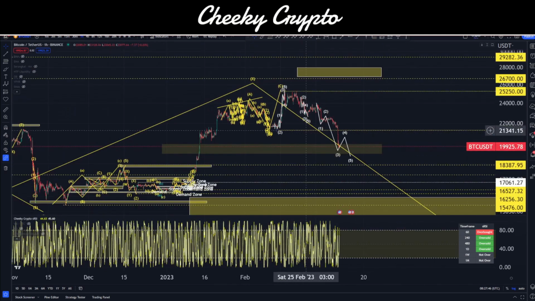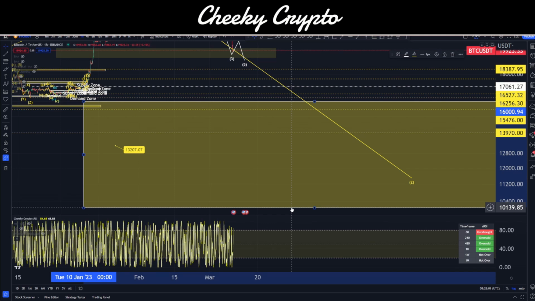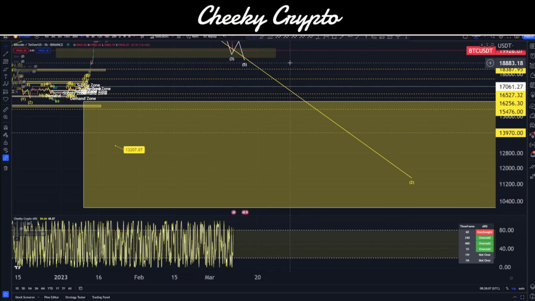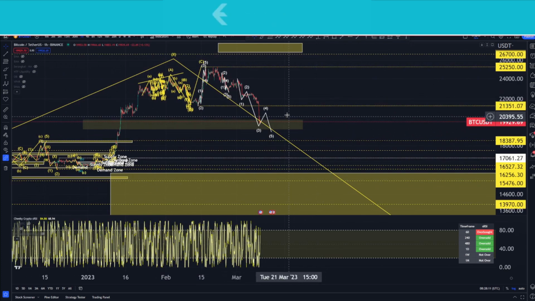And as I zoom out of this, you can see where we're heading, right? You can see the scale of this potential move to the downside is rather big. So if we were to even think of this as a corrective zigzag, then we'd be coming right down into our yellow box area that we were talking about yesterday in the afternoon video, which is basically $10,000 to $16,000. And it's not a huge stretch to come back down into these ranges. So all looking pretty good from that point of view.